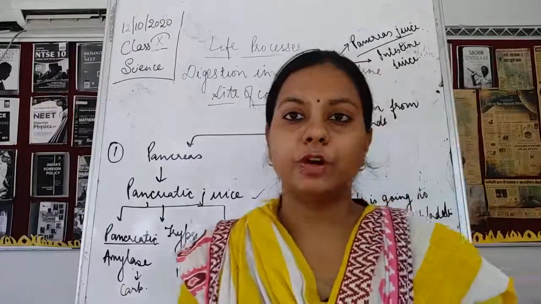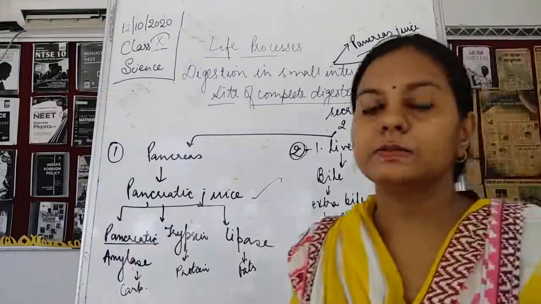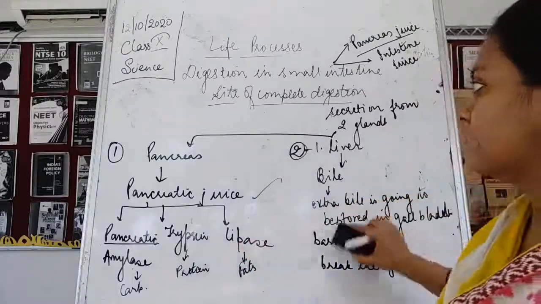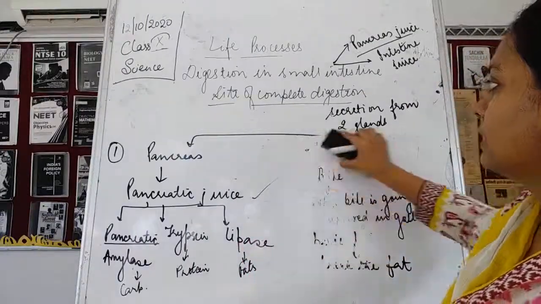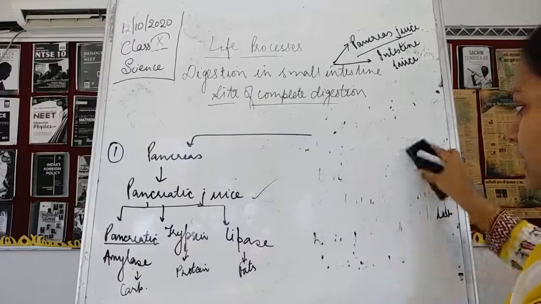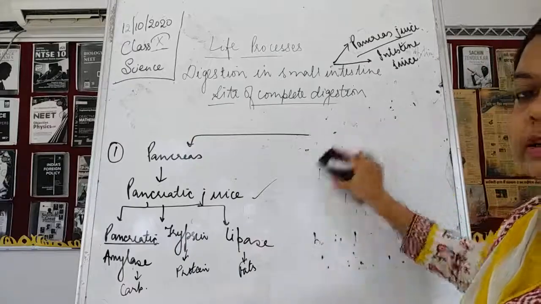Okay, now next thing what would happen, it would be the intestinal juices. So we have already discussed about the story of the digestion which is taking place in the small intestine. So secretions we have discussed. Bile अगर secrete हो रहा है तो कहाँ से secrete हो रहा है? Bile is secreted from the liver.